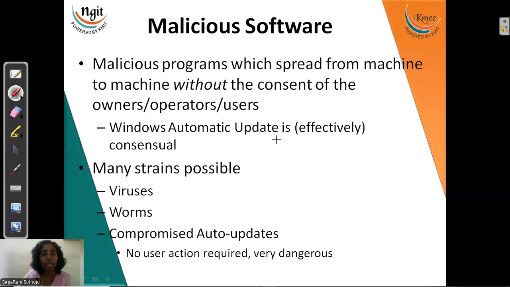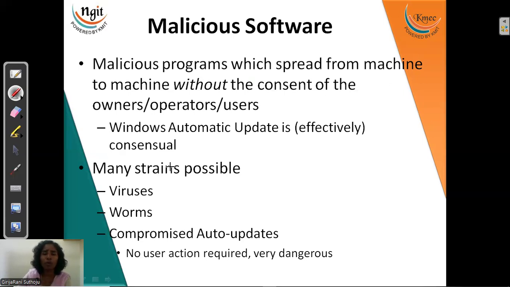The activities may be deleting the data, manipulating the data, updating it, or taking your data. They can eavesdrop on your data and occupy your space without your consent. All these things will be done without our knowledge. So this is the job of malware. Malware is malicious software.